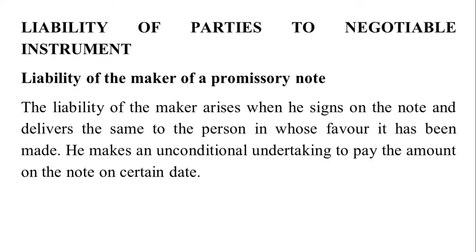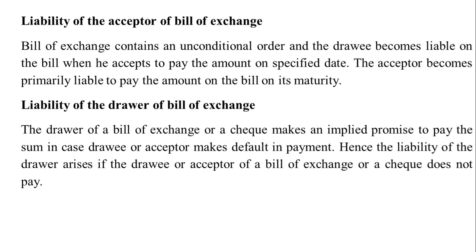Now let's discuss liability of parties to negotiable instrument. Liability of a maker of a promissory note. The liability of the maker of the promissory note arises when he signs on the note and delivers the same to the person in whose favor it has been made. He makes an unconditional undertaking to pay the amount on the note on certain date.